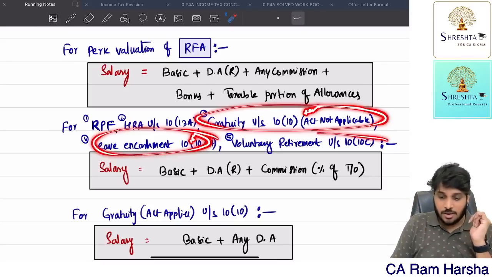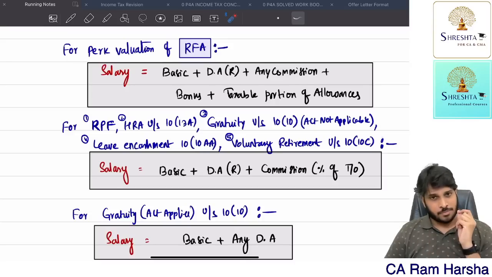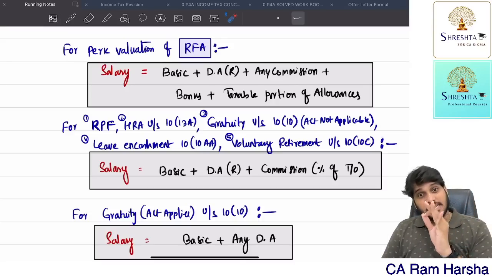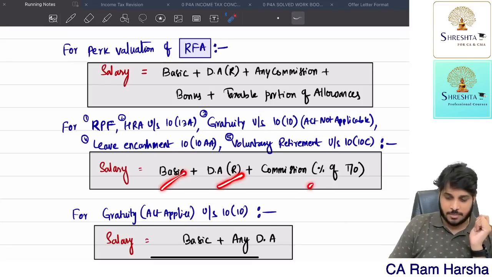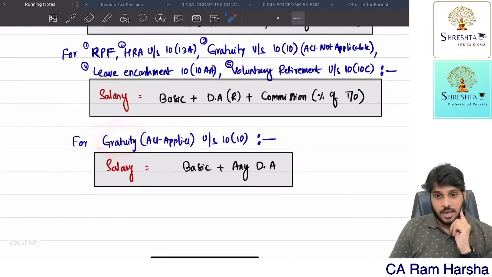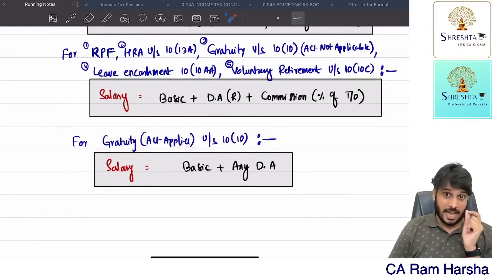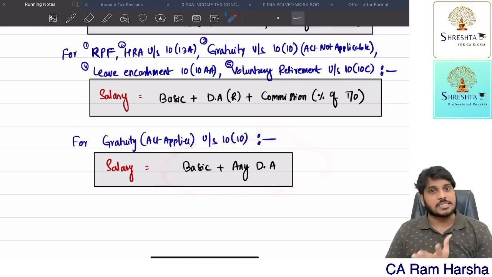Salary means what? BRS: 3 into completed years of service into salary; number of months of service left multiplied by salary. Salary means what? Basic, DA for retirement, commission, percentage of turnover. Suppose an employee has received gratuity and he is covered under the Gratuity Act. Now, 15/26 into last drawn salary into completed years of service or part thereof in excess of 6 months. Salary means what? Basic plus any DA.